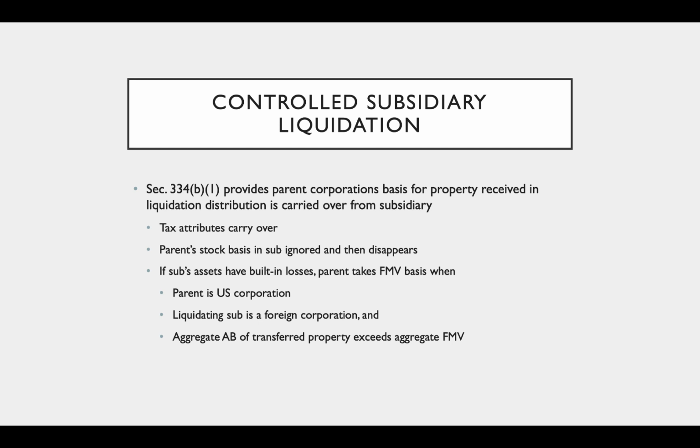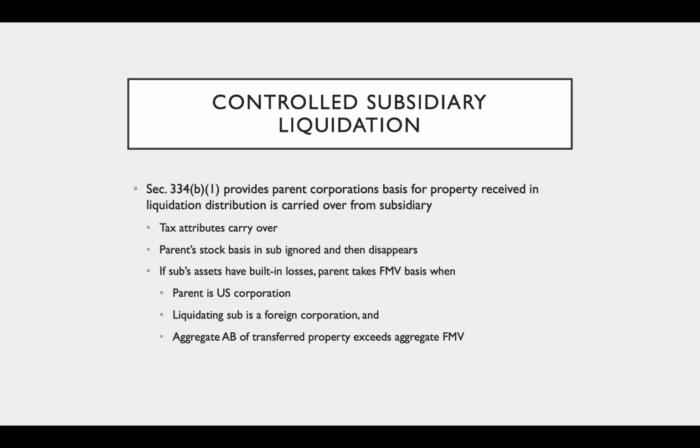Section 334(b)(1) provides that the parent corporation's basis for property received in liquidation distribution is carried over from the sub. So this makes sense. If I'm not going to recognize gain or loss, then my basis in the assets I receive from a subsidiary is a carryover basis. So that means the sub's basis in the assets are now my basis in the assets. The tax attributes carry over, so net operating losses, earnings and profits, those such things. The parent's basis in the stock it held in the subsidiary is going to be ignored and then is just going to go away.